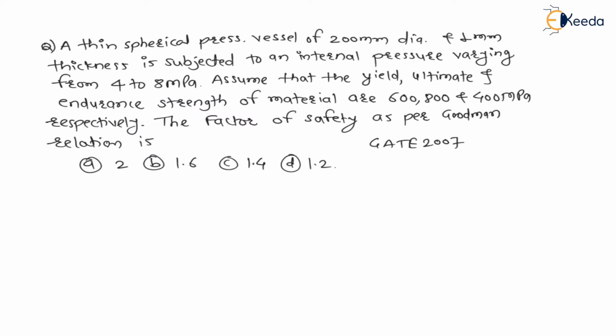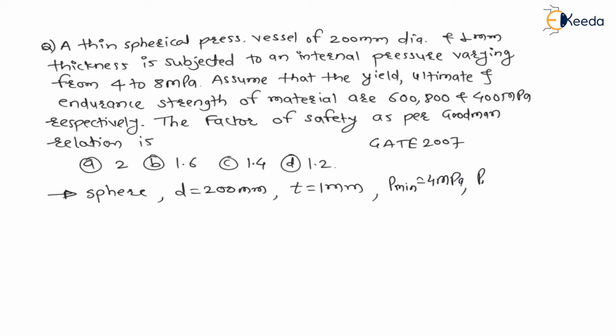Now see, in this statement what they have given: a thin spherical pressure vessel of internal diameter 200 mm and thickness 1 mm. It is subjected to internal pressure varying from a minimum pressure of 4 MPa to a maximum pressure of 8 MPa, that they have given in the given data.